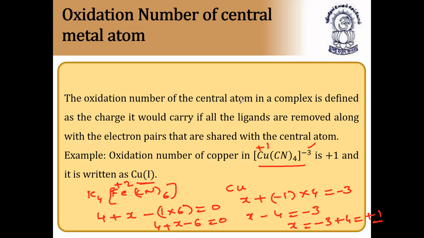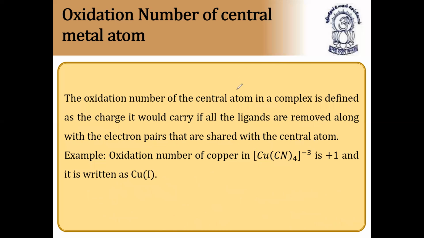The oxidation number of the central atom in a complex is defined as the charge it would carry if all the ligands are removed along with the electron pairs that are shared with the central atom. Example: the oxidation number of copper in Cu(CN) taken 4 times, minus 3, is plus 1, and it is written Cu(I). In the potassium complex, iron is 2, Fe(II) in Roman numerals. As it is in plus 2 state, we call it Fe(II). So this is called the oxidation number of the central metal atom.